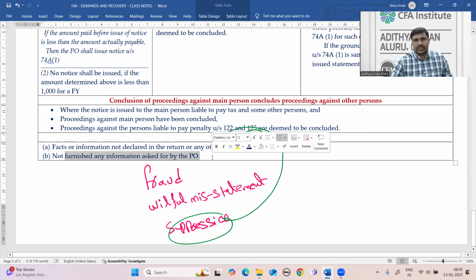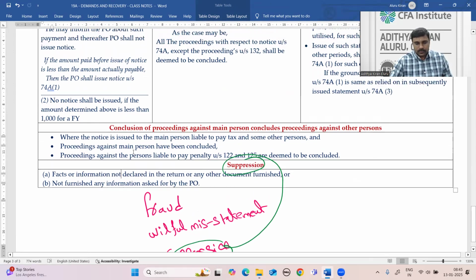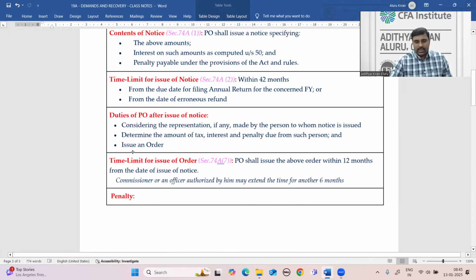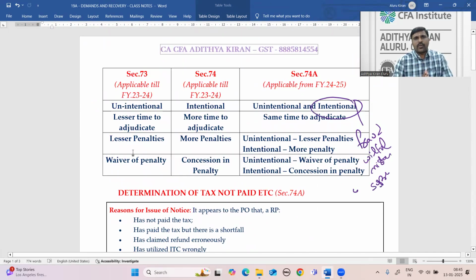Without reply within the specified time, they will consider it as a suppression of facts. Okay, right. The existing problem is that, because of more time to adjudicate, tax authorities are prompted to issue notices under 74 saying that a client's mistake is an intentional mistake. Now that problem is solved. For both intentional and unintentional mistakes, the time limits are the same. The only difference is the penalties.